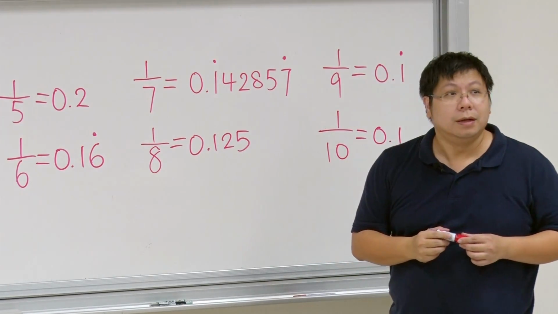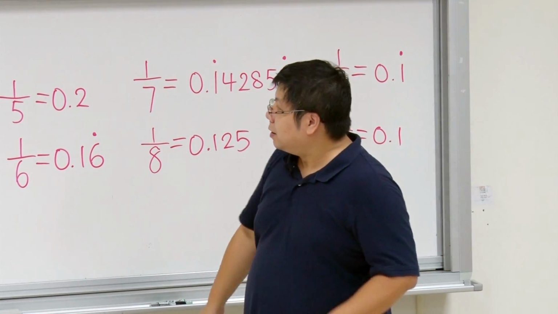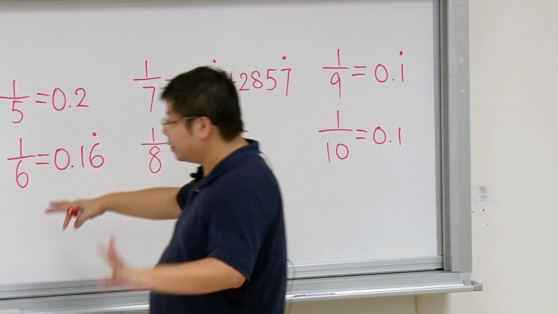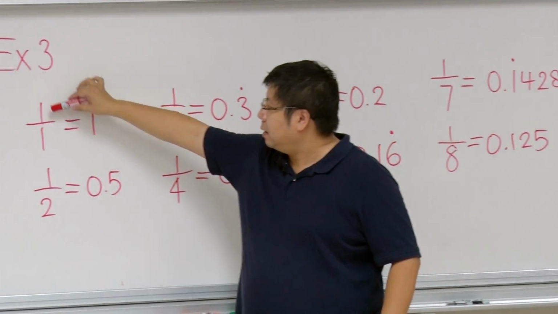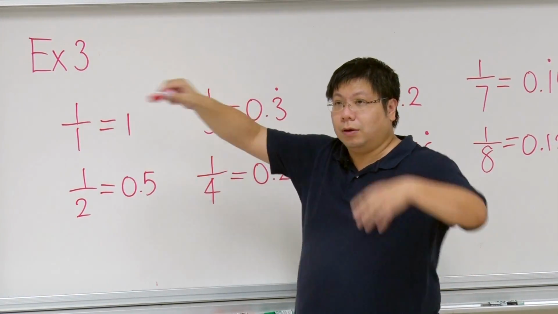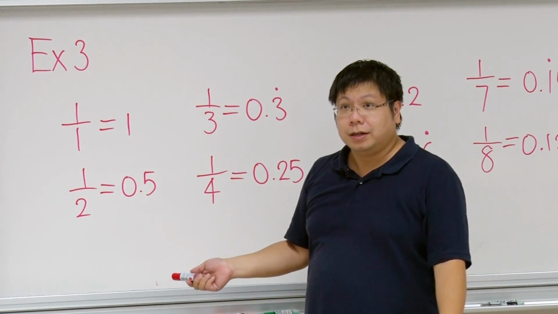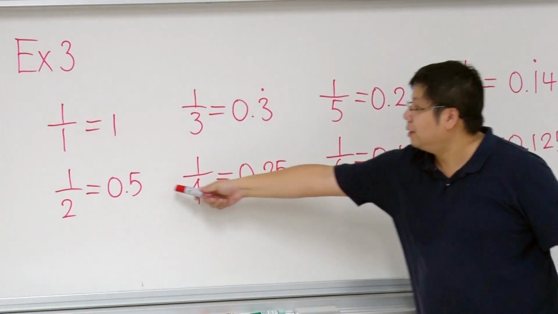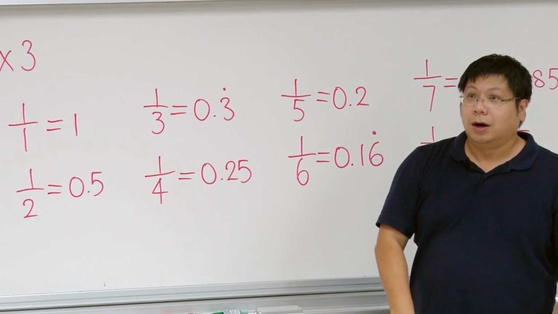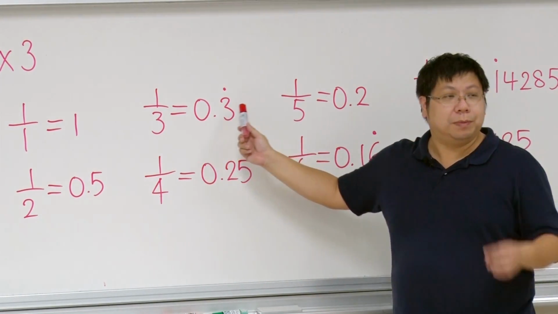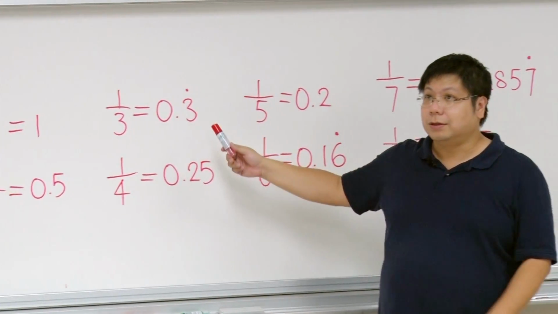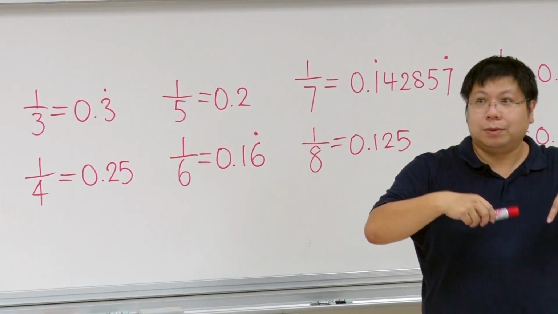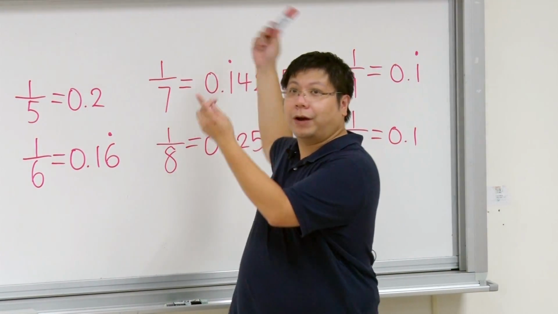Okay? Now, so far, what we have seen is that there is a certain kind of pattern. The pattern is that when you divide 1 by an integer, either you will get something that stops, not recurring, it just stops, like 0.5. Or if it goes on forever, then it will become a recurring real number, like 0.333. Is it always true? Will there be something very strange that you will not find recurring?